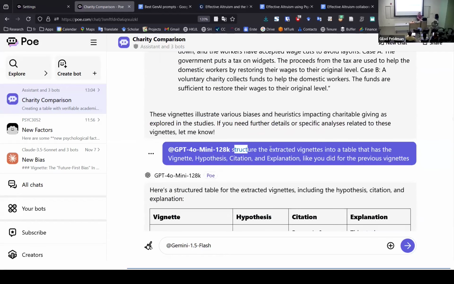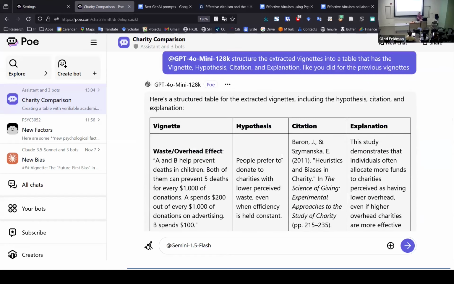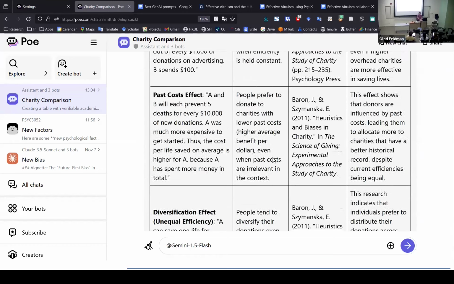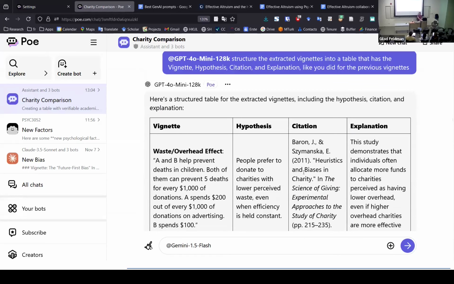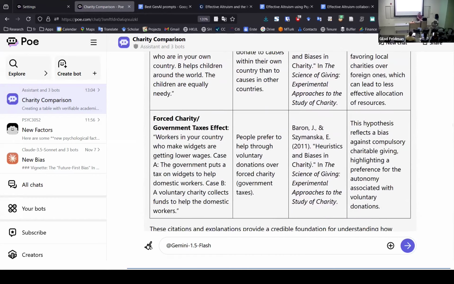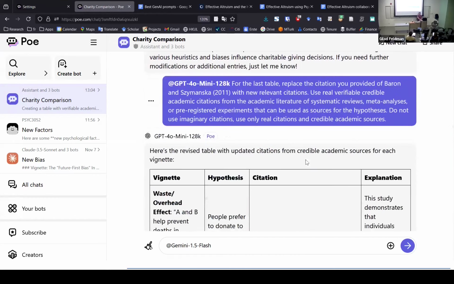And then finally, I wrote: structure the extracted vignette into the table that has the same vignette, hypothesis, citation, explanation, just like in the previous vignettes. Once again, it creates this wonderful table. The only problem with this table is that because this Mannix thesis is a replication of Barron, all the citations are Barron, and I don't want them to be Barron. I want them to be of different kinds of sources.